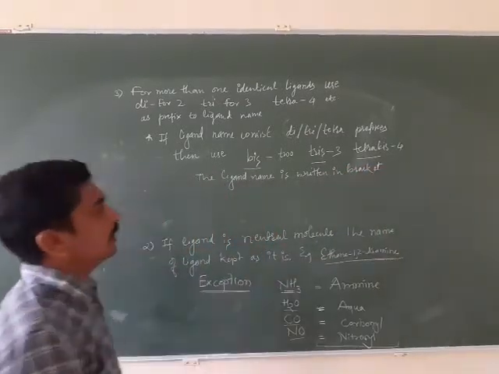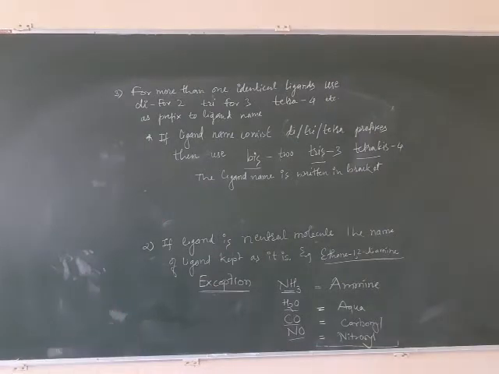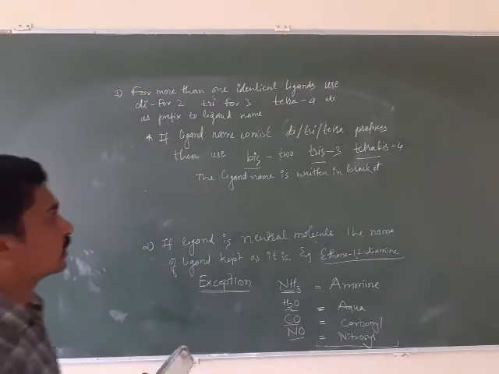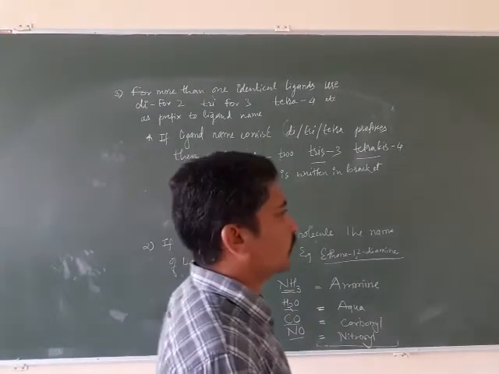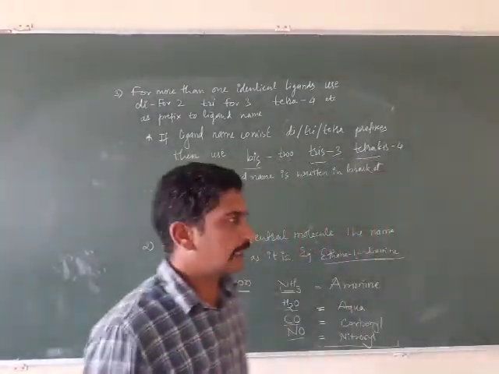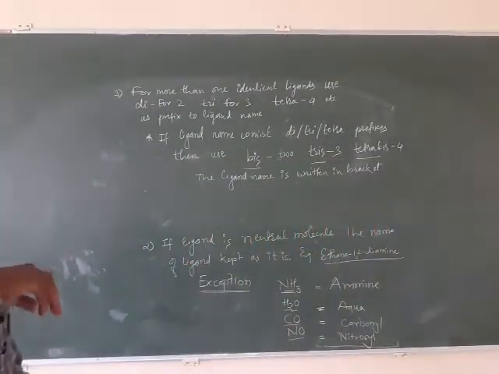We have to write the ligand name inside the bracket, and outside the bracket as a prefix we have to use this bis, tris, tetrakis.